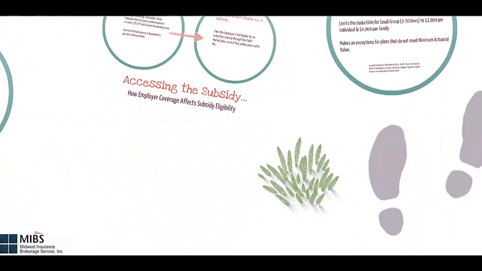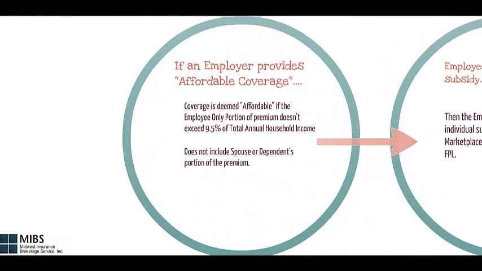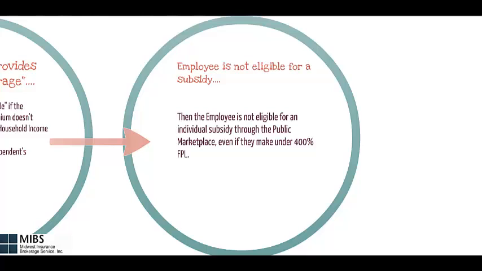Accessing the subsidy. Employer coverage could affect how an employee accesses the subsidy available in the exchange. If an employer provides affordable health coverage, the employee is not eligible to receive a subsidy. Coverage is deemed affordable if the employee-only portion of the premium does not exceed 9.5% of the total annual household income. This does not include spouses' or dependents' portion of the premium. If the employer provides affordable coverage, then the employee is not eligible for the premium subsidy available through the public marketplace, even if they make under 400% of federal poverty level.